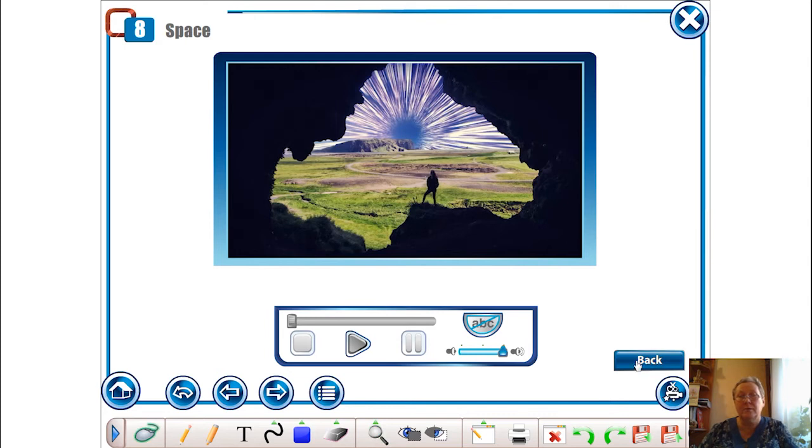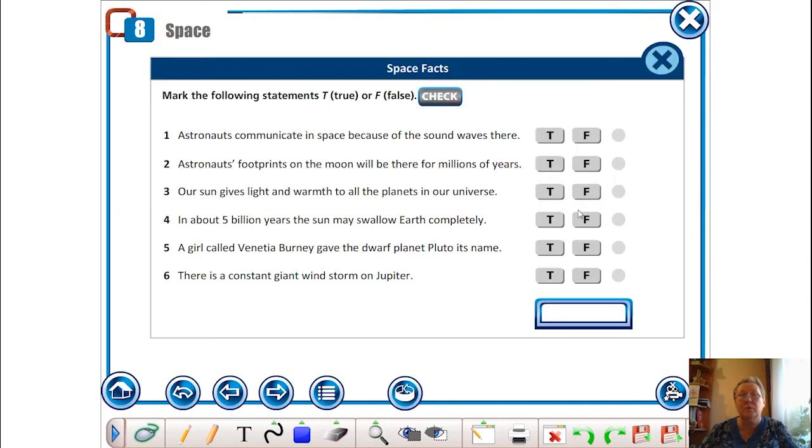Okay, good. Now let's do some exercises as usual. Questions. Space facts. Mark the following statements true or false. Astronauts communicate in space because of the sound waves there. Is it true? Is it false? Astronauts' footprints on the Moon will be there for millions of years.